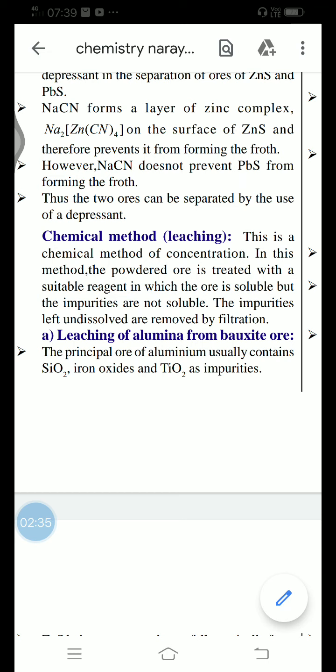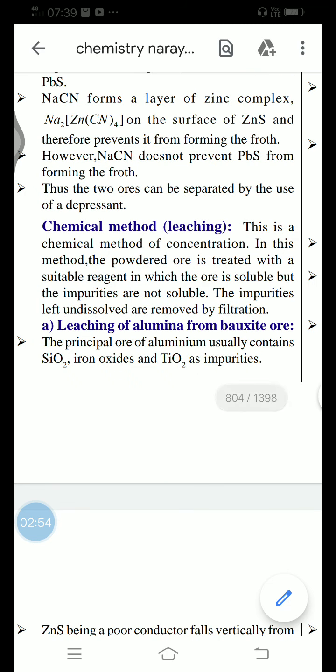This is the most important point, my dear students, how to do this process. First of all, you collect some ore. After that, the ore is converted completely into powder. Then, depending on the metals or impurities, suitable chemicals are added to this powder ore. Hence the impurities are not dissolved in that particular solution, so they float as waste particles. Those waste particles of impurities can easily be separated by the filtration method. So this is the actual process.